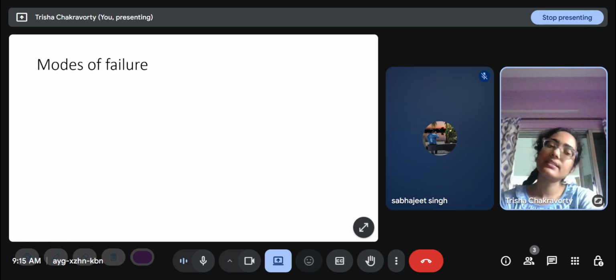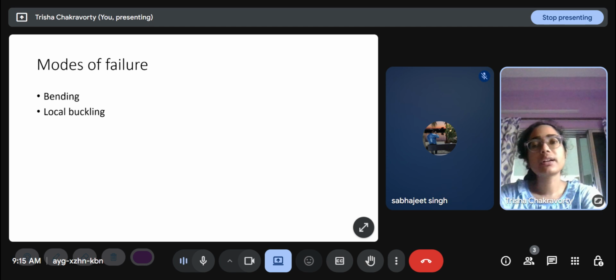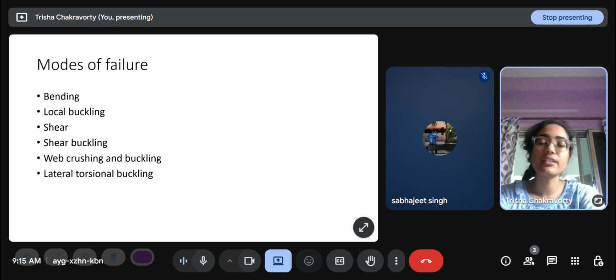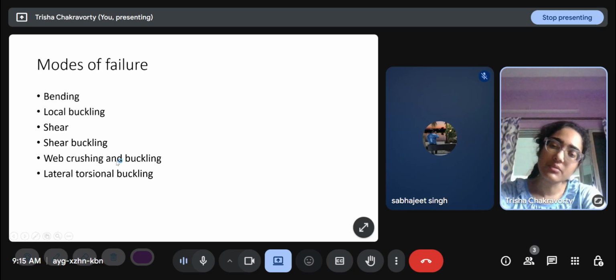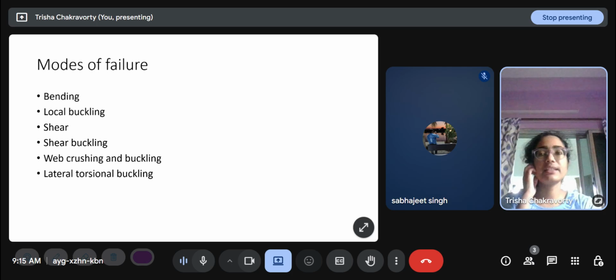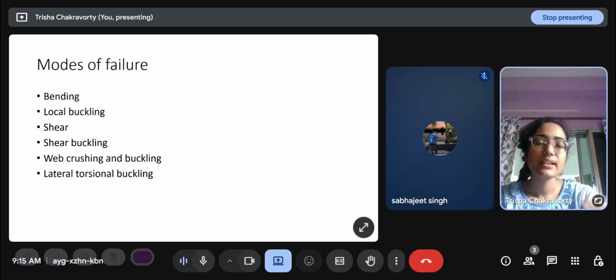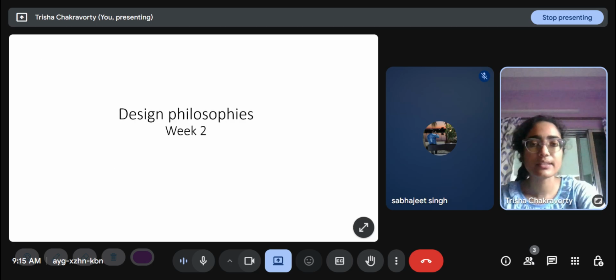Modes of failure in steel as a material or in steel structures are bending, local buckling, shear buckling, web crushing and buckling, and lateral torsional buckling. All of these buckling modes of failure come because steel sections are generally very slender, so their cross sectional area is very small compared to the length. That is where the buckling phenomenon comes from, and deflection is a serviceability limit state.